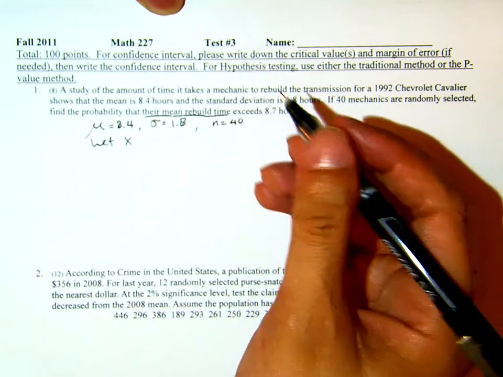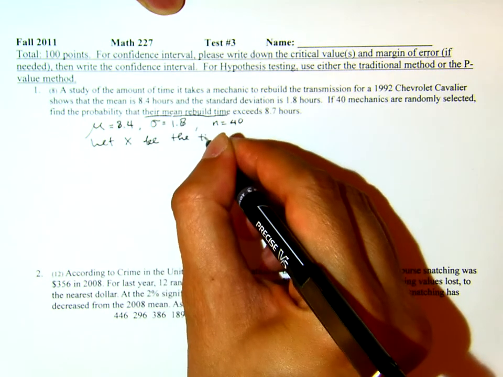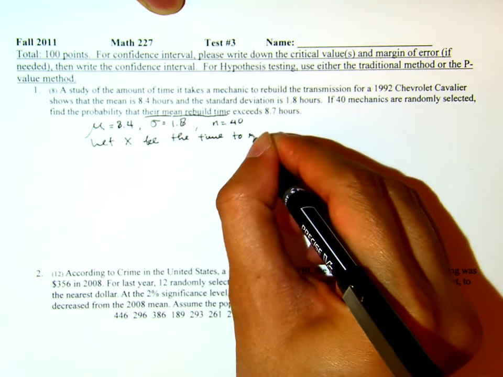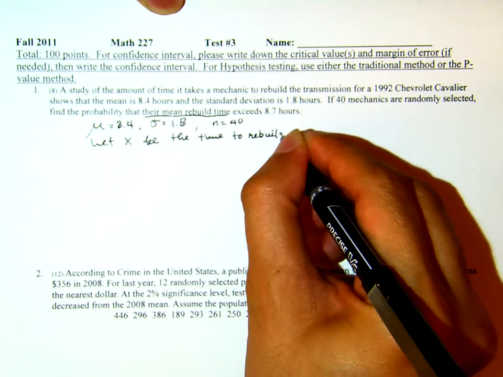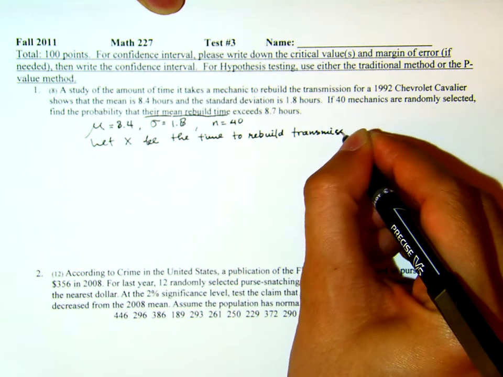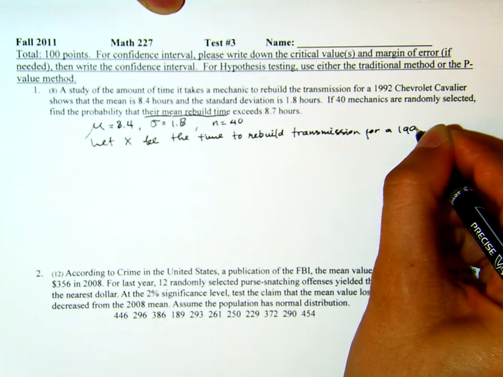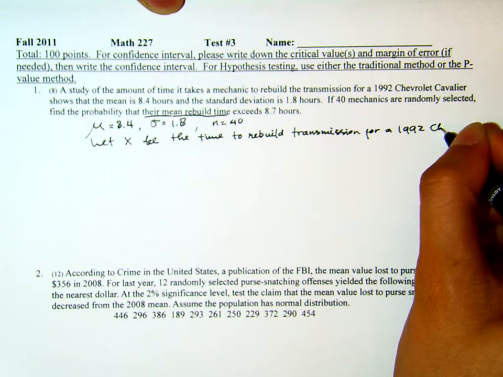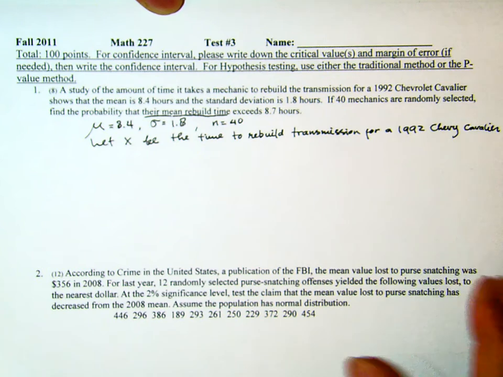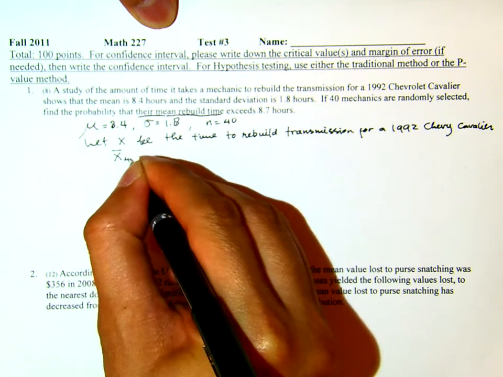Okay, so let X be the time to rebuild a transmission for a 1992 Chevy Cavalier, and you will see the one here is x bar 40.